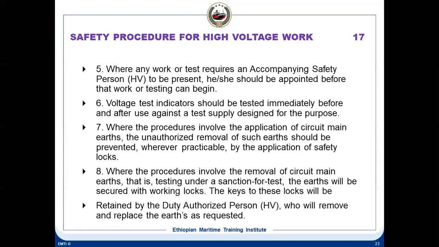generator winding, and let's say you have made the breaker earth switch on. So you cannot do the stator winding insulation test, because from the breaker to the generator winding is all earthed. So there is no point in putting megger, you will get all zero insulation. At that time, you need to release the breaker earth. So you have to remove the earth before you do the megger test. So at such times, the authorized person has to remove and replace earth as requested.